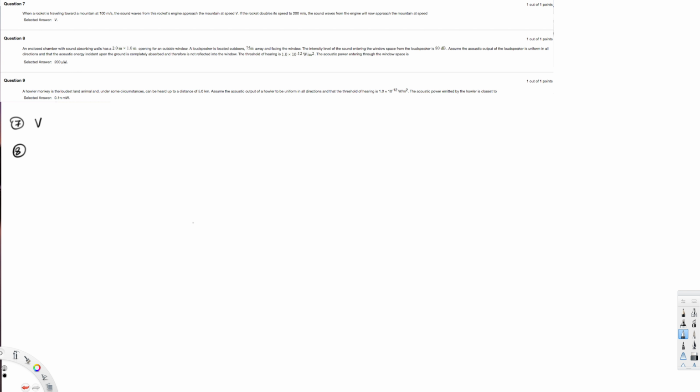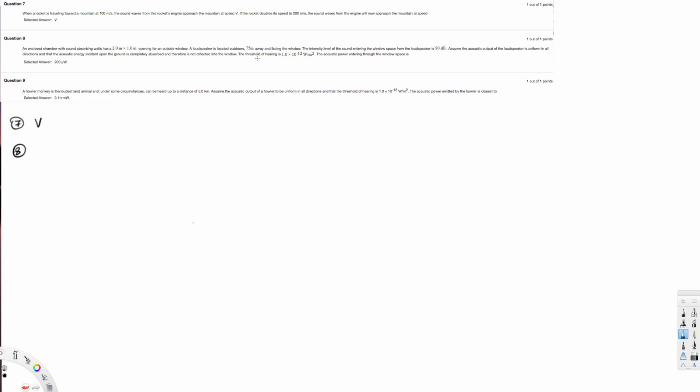An enclosed chamber with sound absorbing walls has a 2 meter times 1 meter opening for an outside window. A loudspeaker is located outdoors 75 meters away and facing the window. The intensity level of the sound entering the window space from the loudspeaker is 80 decibel. Assume the acoustic output of the loudspeaker is uniform in all directions, and that acoustic energy incident upon the ground is completely absorbed and therefore is not reflected into the window.